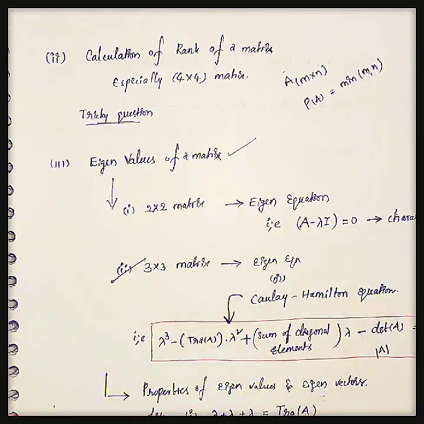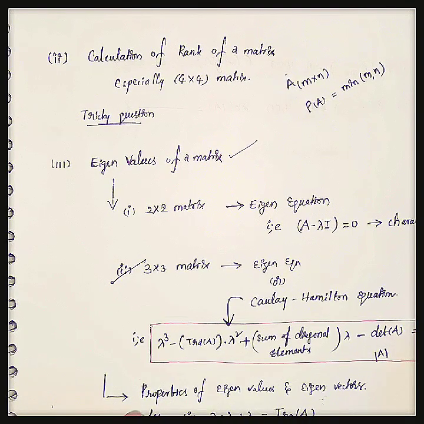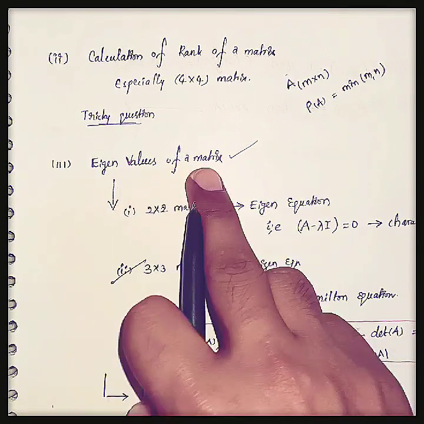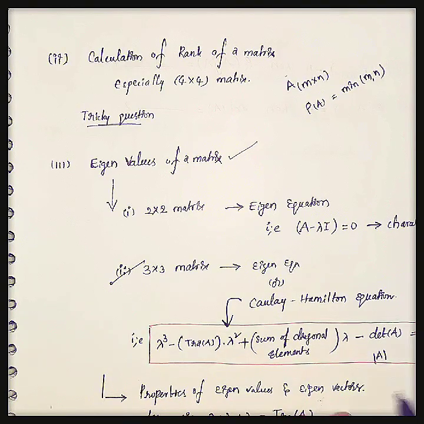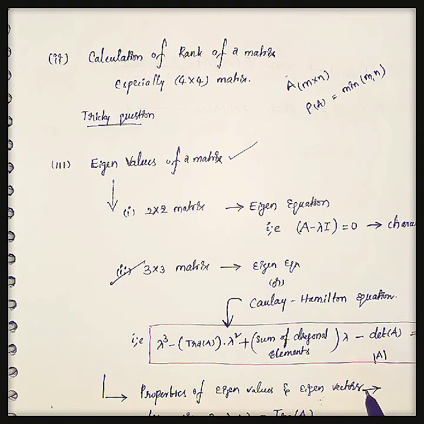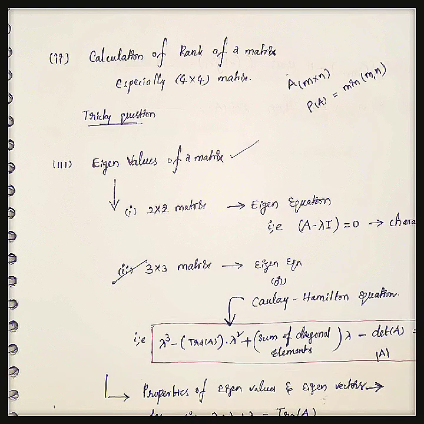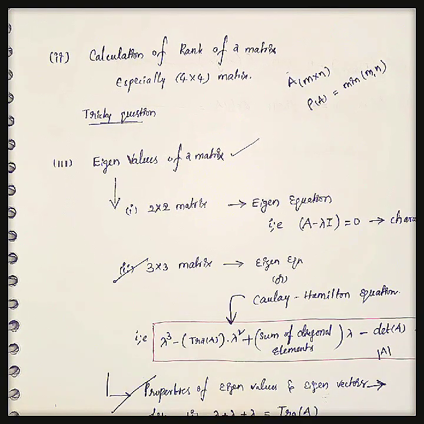And the most important point to remember here is that the properties of eigenvalues and eigenvectors must be learned, because most of the time in GATE they ask about these properties. Let us consider lambda 1, lambda 2, lambda 3 are the eigenvalues of a matrix.